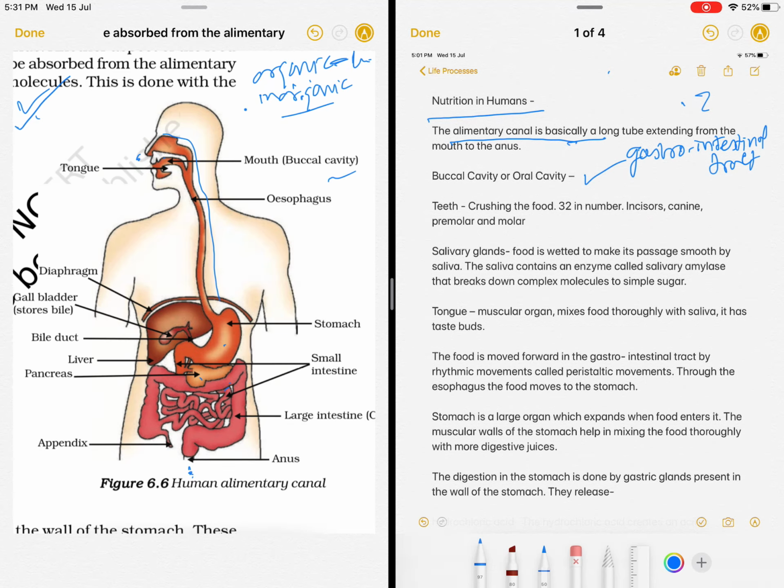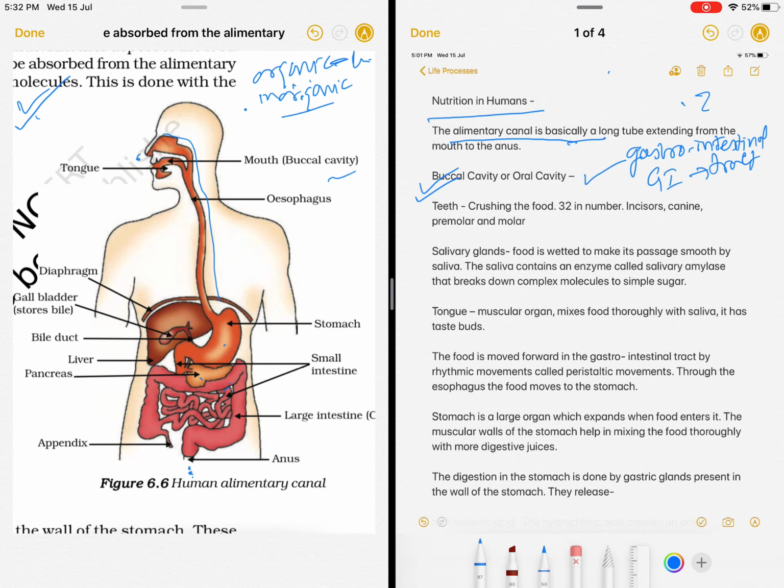And in short form, we also call it GI tract. Okay, this is what we call it. Now, in the first place is the oral cavity or the buccal cavity. Oral or buccal, it is the same thing.